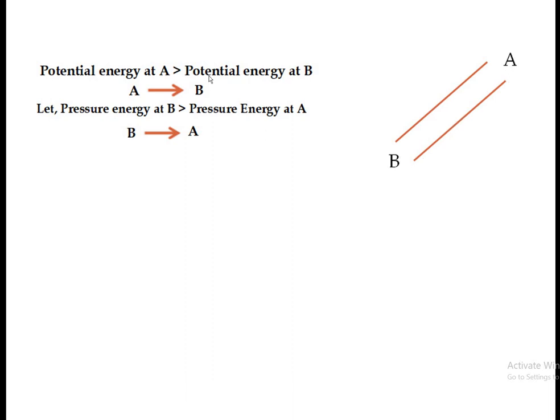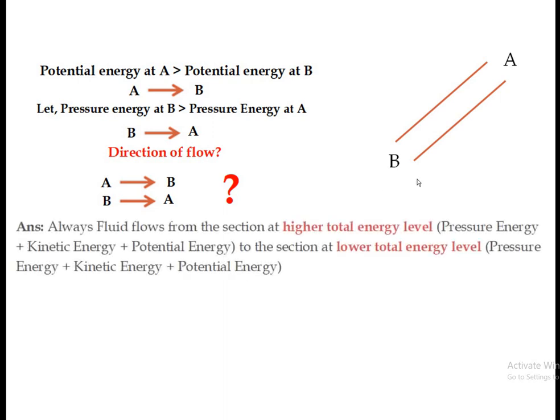But if I consider the first condition, it is A to B, and according to the second condition, it is B to A. If I consider both the conditions simultaneously, it creates confusion whether the fluid will flow from A to B or B to A. So the answer to this question is that fluid always flows from the section which has a higher total energy level to the section which has a lower total energy level.